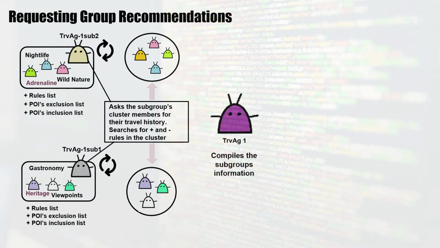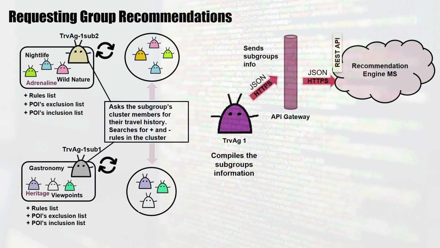To help refine the recommendation list, a process of collaborative filtering is applied by the subgroup's agents to the ratings given to the visited POI. Negative rated POI and positive rated but that majority does not want to visit again are added to the subgroup's exclusion list. The positively rated are added to the inclusion list. For all the other POI with ratings in the corresponding cluster not rated by the subgroup's members, the average rating is calculated and added to the lists.